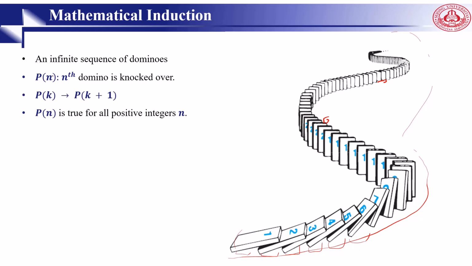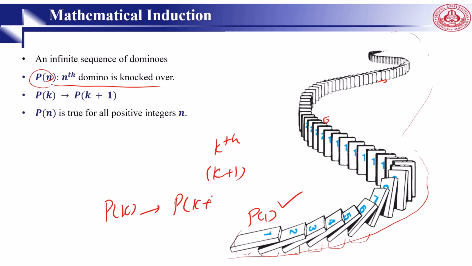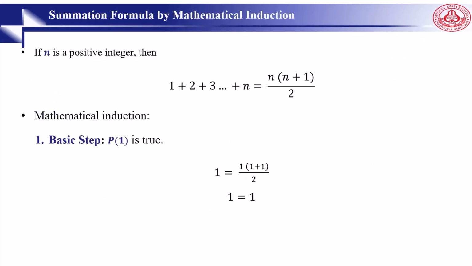If we consider P(n) as the nth domino being knocked over, we know that the first domino is knocked over. It means P(1) is true. We also know that if we knock over the kth domino, then the (k plus 1)th will also be knocked over. It means P(k) implies P(k plus 1), right? And here it goes. So dominoes are a good example of mathematical induction. Now let's see some examples of mathematical induction.